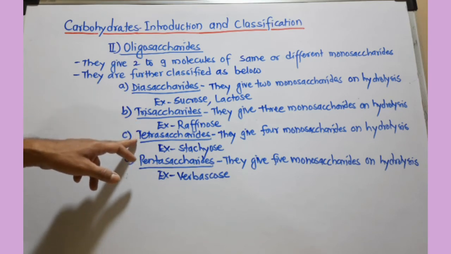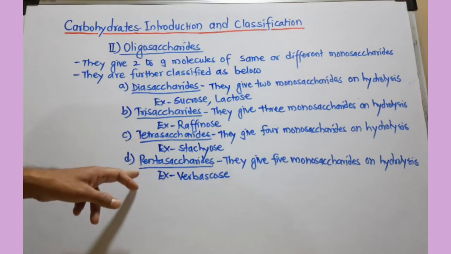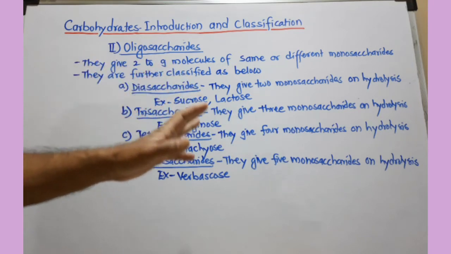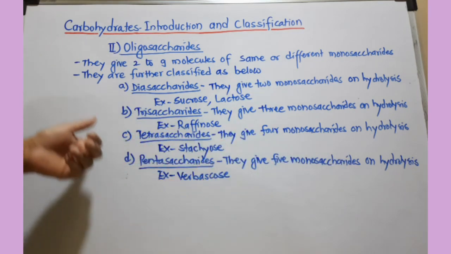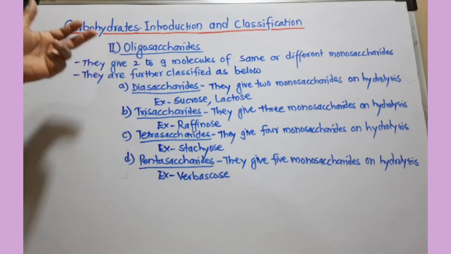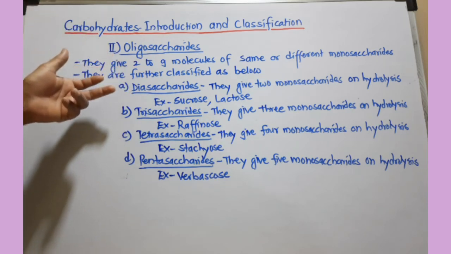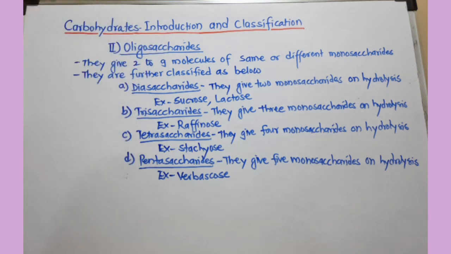If 4, tetrasaccharides. And if 5 monosaccharide units, pentasaccharides. So oligosaccharides have a minimum of 2 and a maximum of 9 monosaccharide units, which they give on hydrolysis.